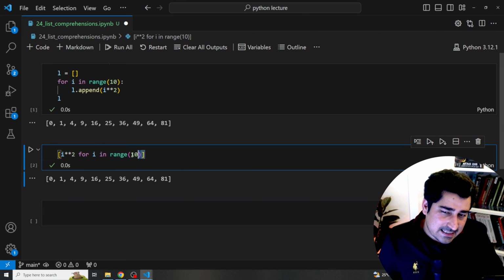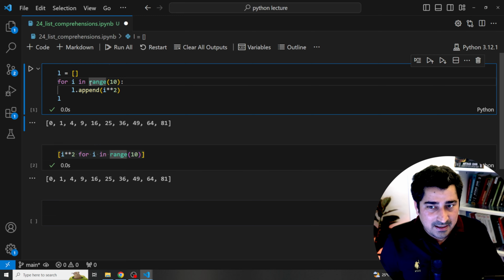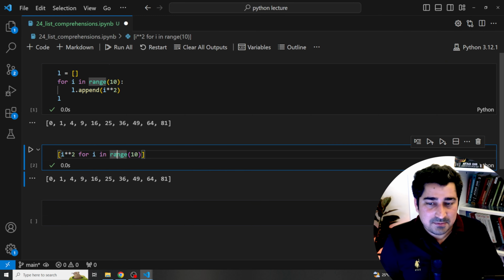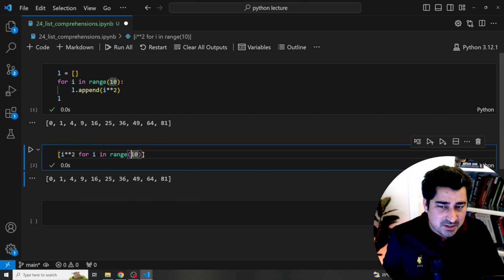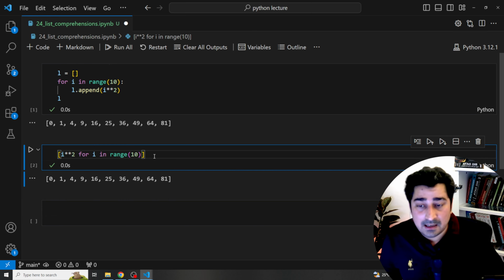Where in just a single line, I'm able to write the same piece of code. I'm not writing anything logically different over here, but I'm trying to make it precise. Instead of writing 3 lines of code, I'm able to do it in just a single line. This is what you will find with respect to list comprehension.